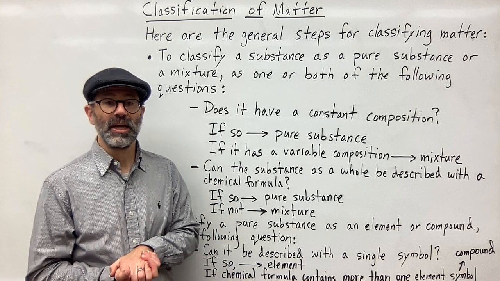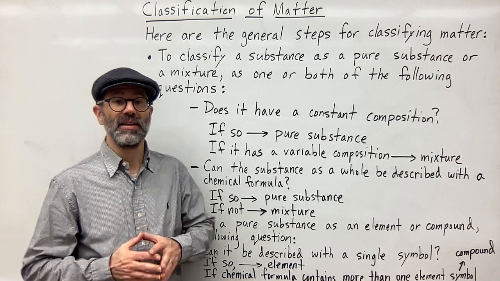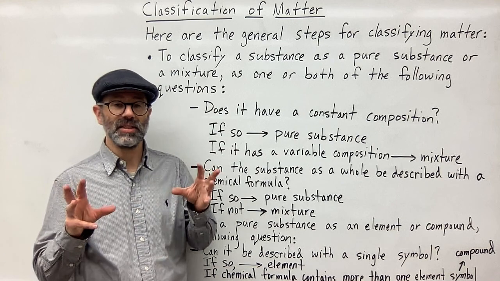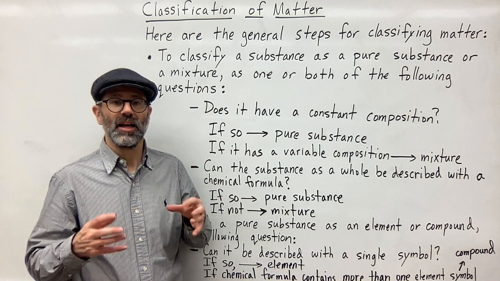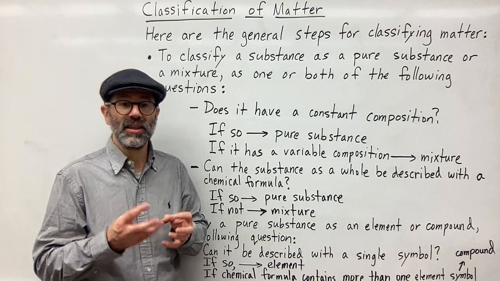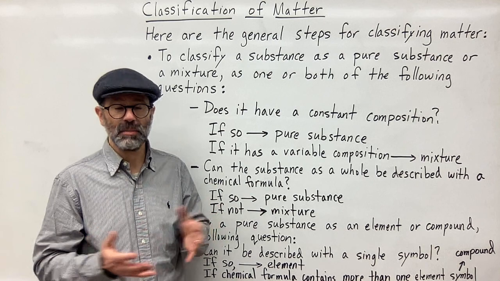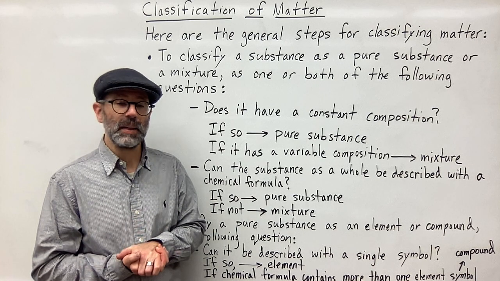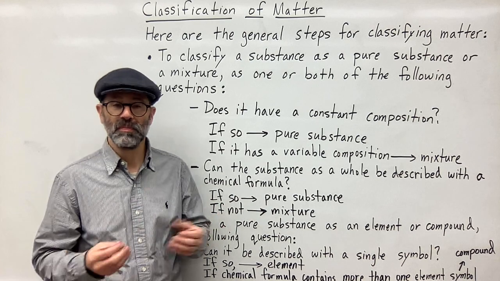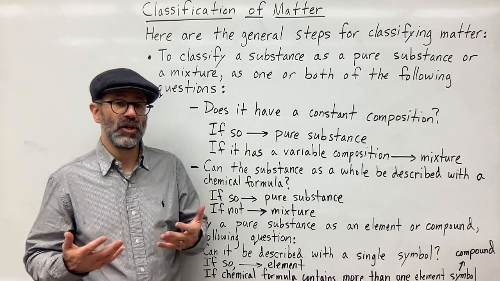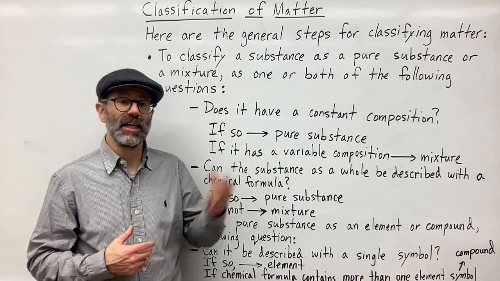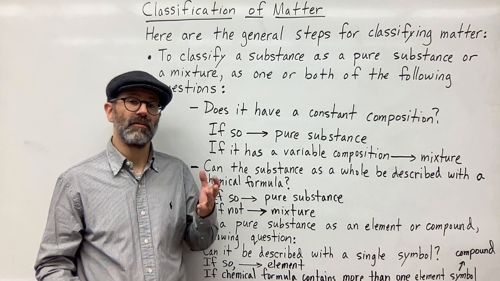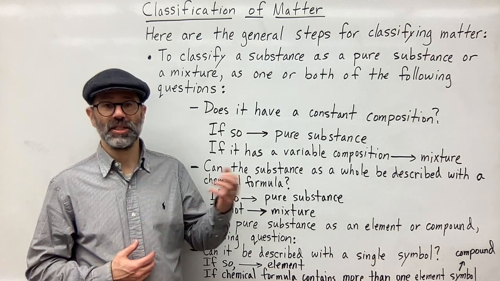And if it has variable composition, meaning that you can vary the amount of the substances it is made up of, or the atoms it's made up of, then it's going to be a mixture. For example, salt and pepper, right? I can have a mixture of salt and pepper, and then I can increase the amount of salt, or decrease the amount of pepper, or I could do the opposite, increase the pepper, decrease the salt.